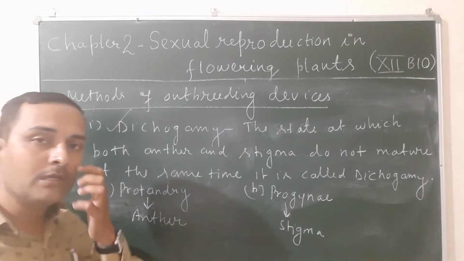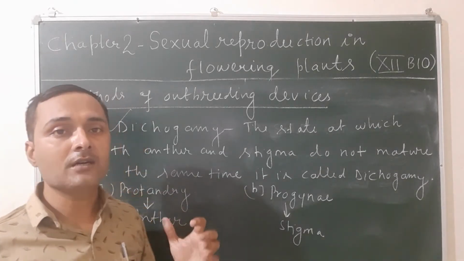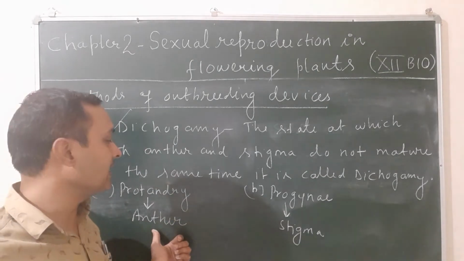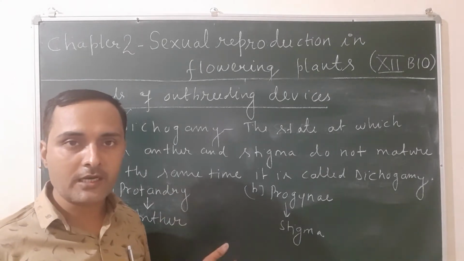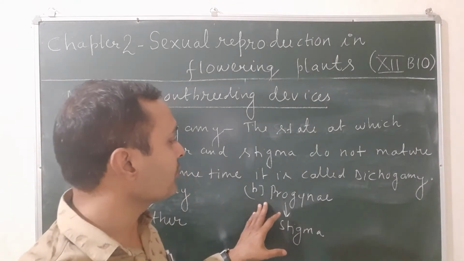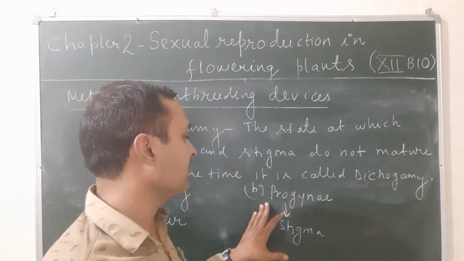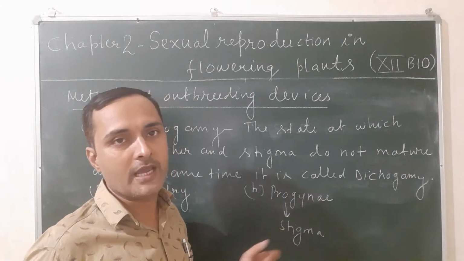Protandry? We define it as the state in which the anther matures earlier than the stigma. It is called protandry. And what do you mean by the term protogamy? The state in which the stigma matures earlier than the anther. It is called protogamy.